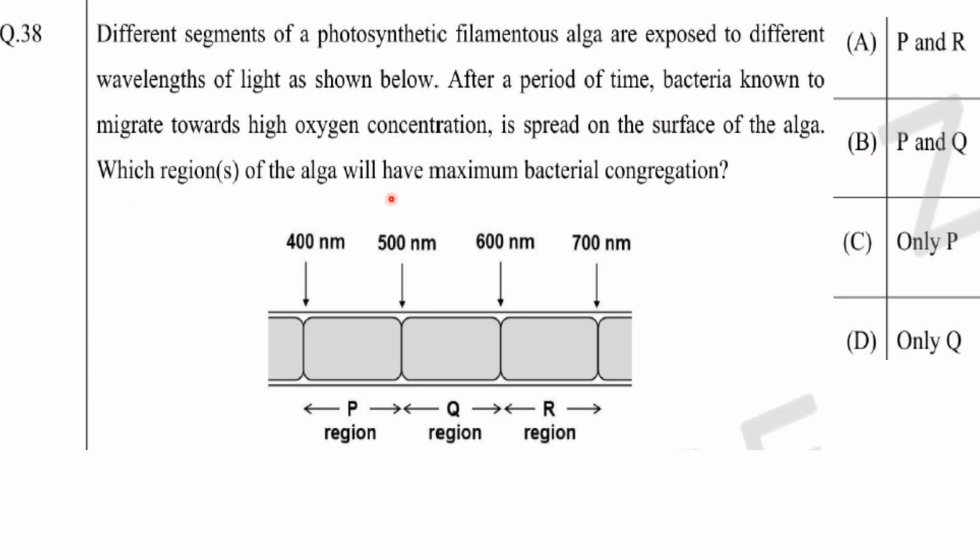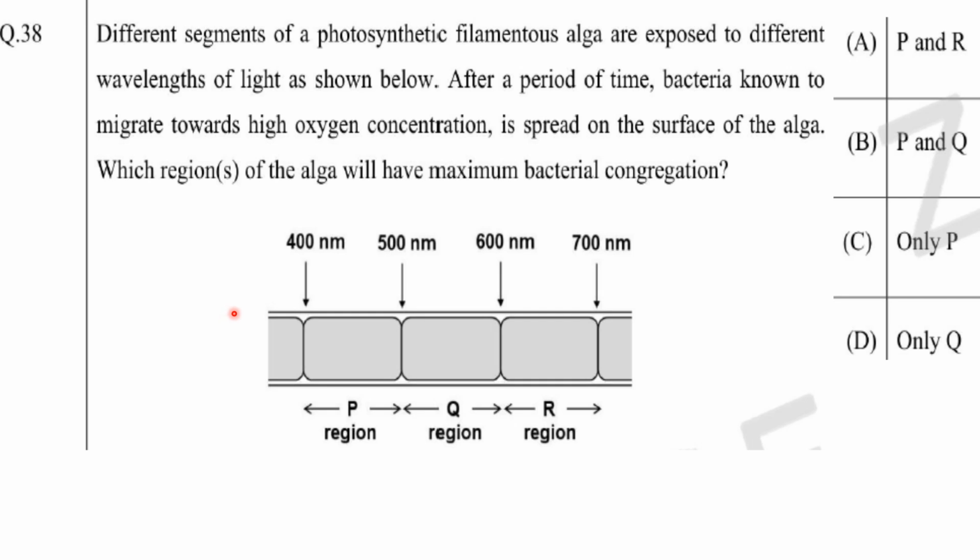Which region of the alga will have maximum bacterial congregation? So maximum bacterial congregation will be where maximum photosynthesis is there, and in that place high oxygen concentration also will be there. So photosynthesis, you know, it is maximum at red and blue light.